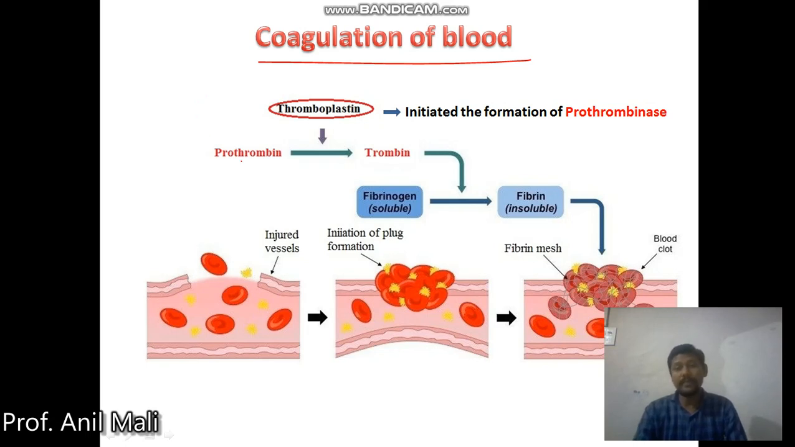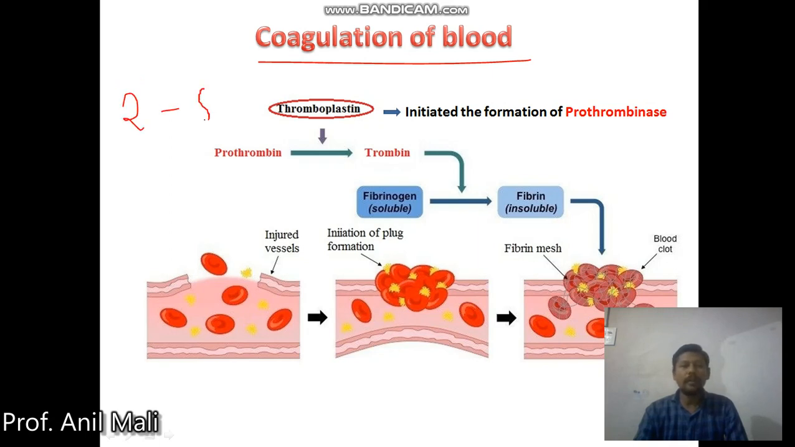Here is a rough diagram which can explain the coagulation of blood. Remember, coagulation of blood is a very important phenomenon which should take place in the body of a healthy individual. Whenever we get some kind of injury or damage in the tissues or body organs, it leads to the coagulation of blood.